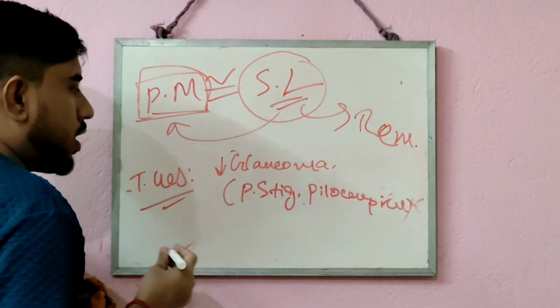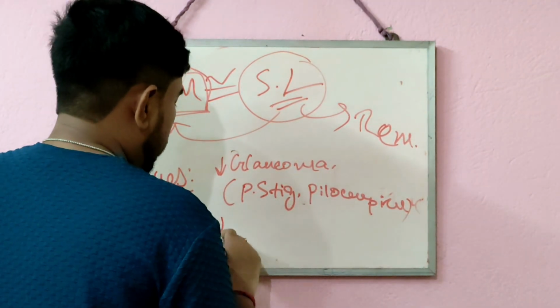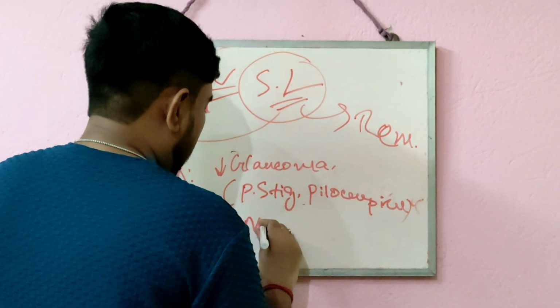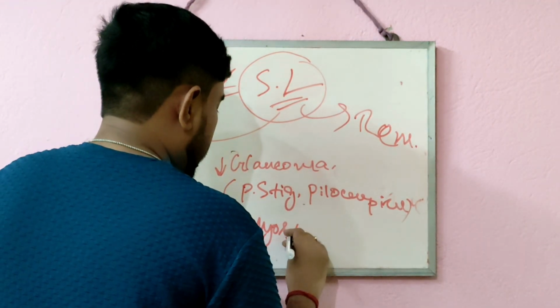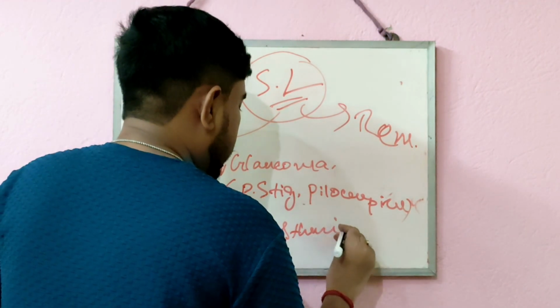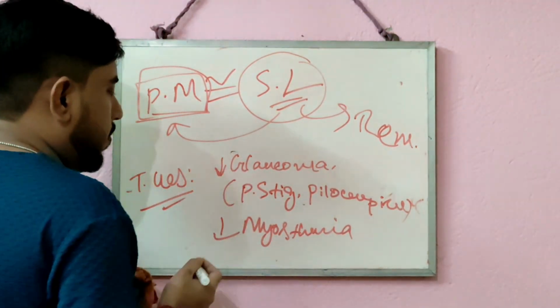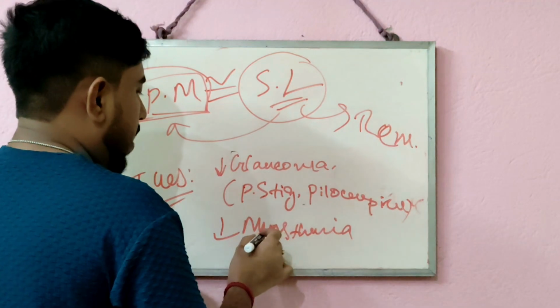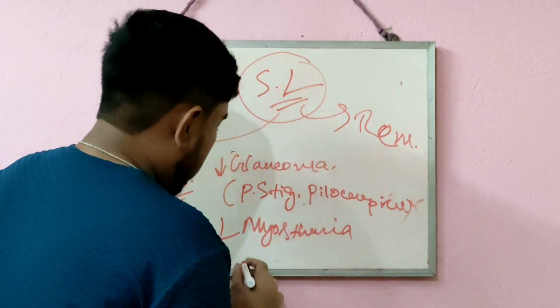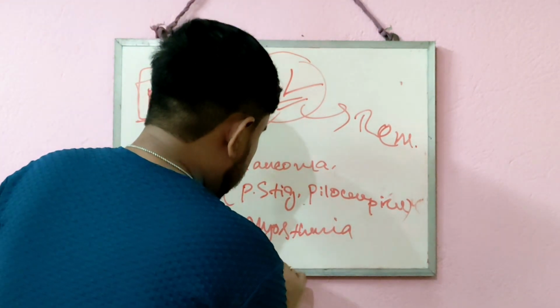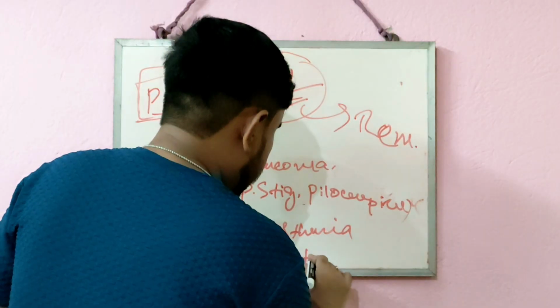These drugs are also used for their therapeutic effect to treat myasthenia gravis. What these diseases are, I will discuss later in upcoming classes, and then you can better understand them. To treat myasthenia gravis, the drug generally used is neostigmine.